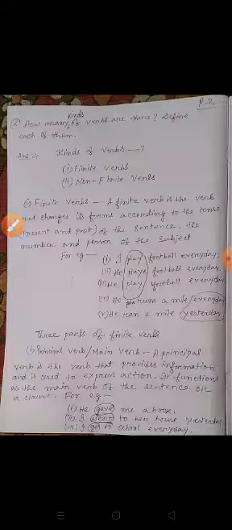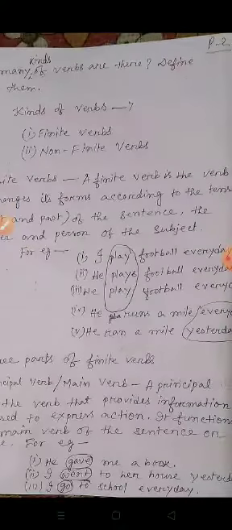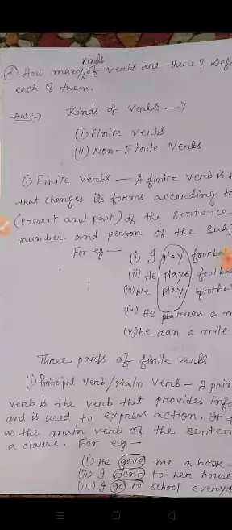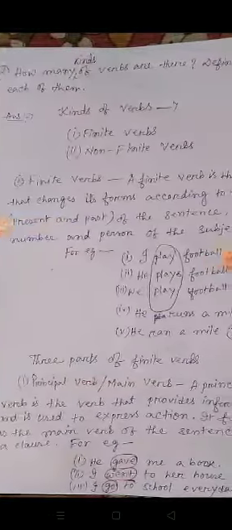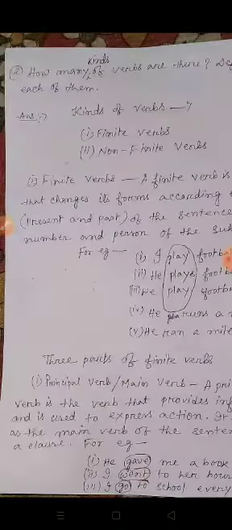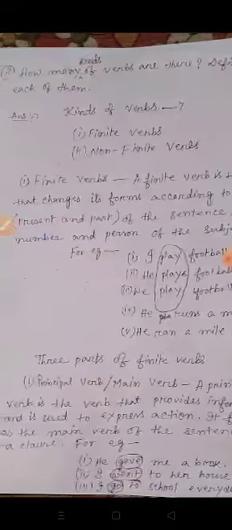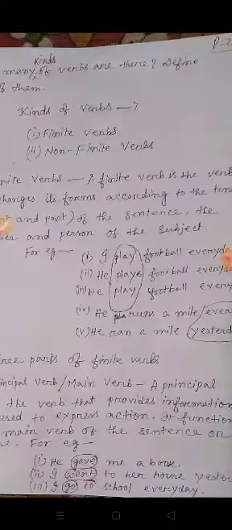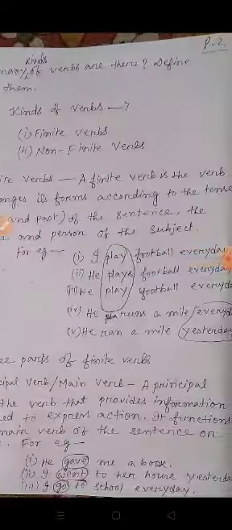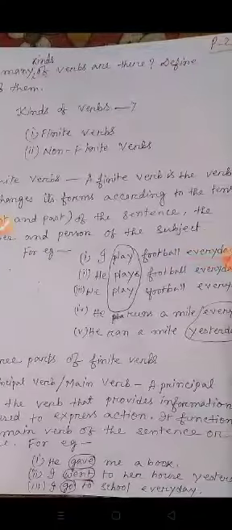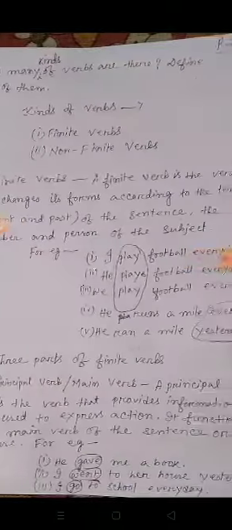Now coming to the next question: how many kinds of verbs are there? Define each of them. The kinds of verbs are finite verbs and non-finite verbs. First, we will discuss finite verbs. A finite verb is the verb that changes its form according to the tense, whether present or past, of the sentence, and the number and person of the subject.